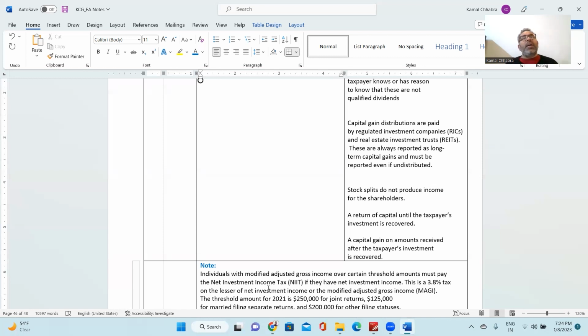If the company is not making the money, not earning the profit, and dividend is not paid out of profit, right? But if the company is paying over and above the capital, despite the fact the company has no earnings, no profit, then that dividend would be considered as a capital gain, because the amount the company is paying is the appreciation, not the earnings. Make sense? Any doubt on dividend?